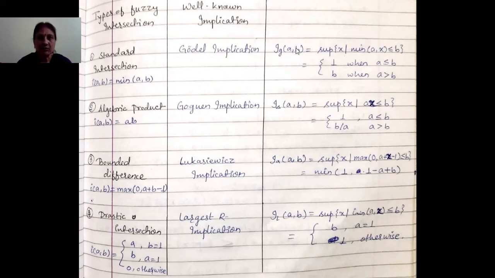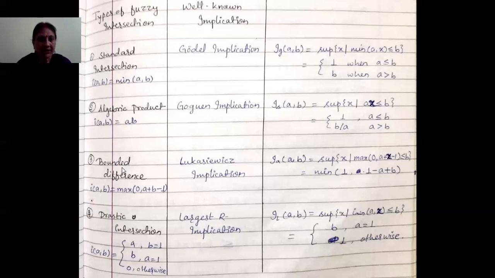So IG(A,B), Gödel implication, will be equal to supremum of x such that instead of I, we are taking min, the standard intersection, min(A,x) less than or equal to B, and the value will be 1 when A is less than or equal to B, and B when A is greater. Similarly, for the algebraic product, we will get IS(A,B) equals supremum of x such that Ax is less than or equal to B, because I(A,x) will be equal to Ax here. So this is equal to 1 when A is less than or equal to B, and B by A when A is greater than B.